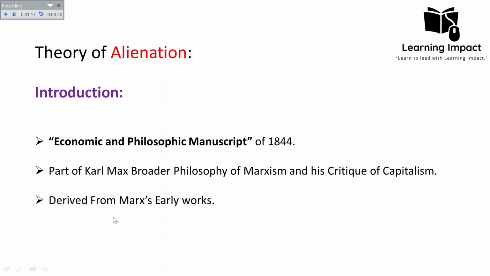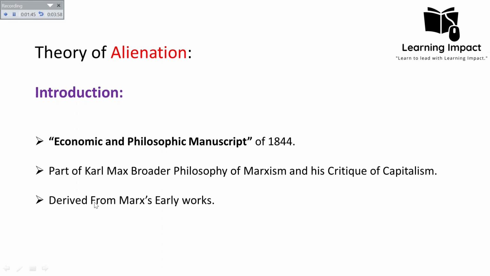This theory of alienation is derived from Marx's early works. As we discussed in the detailed biography, Karl Marx's work has been intellectually divided into two parts: first, his early works, and then his mature works. Marx's early works were more hypothetical and related to abstract ideas, mostly inspired by German ideology, including the philosophy of Hegel.